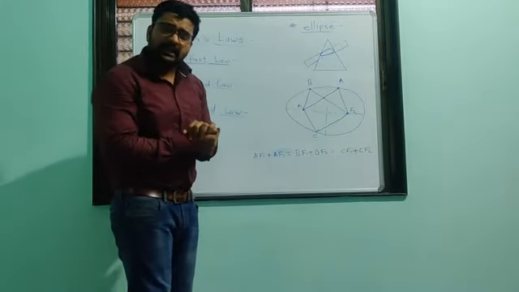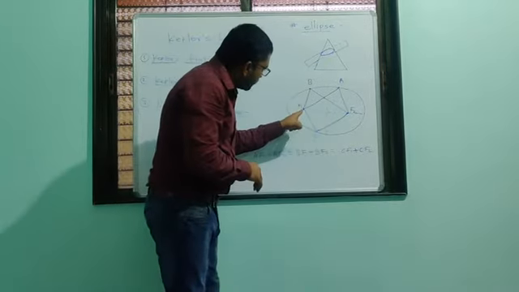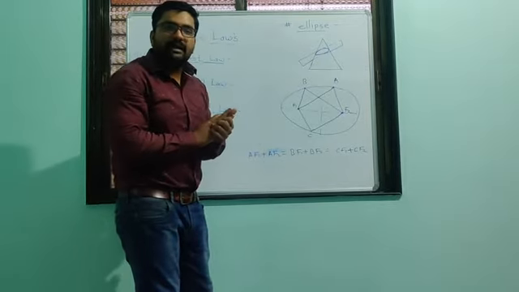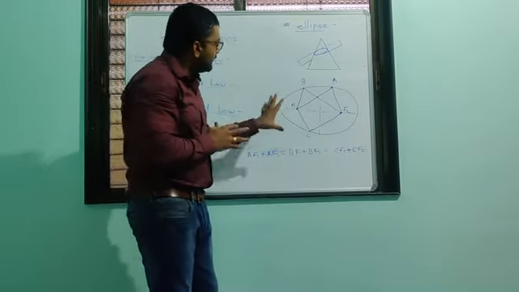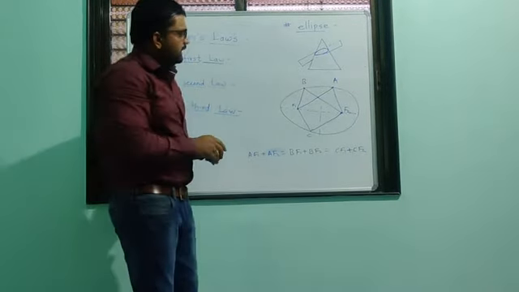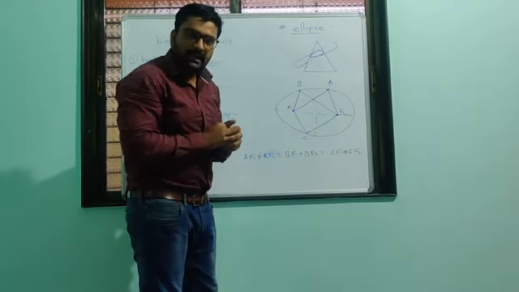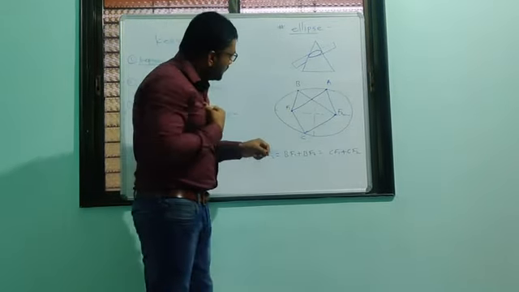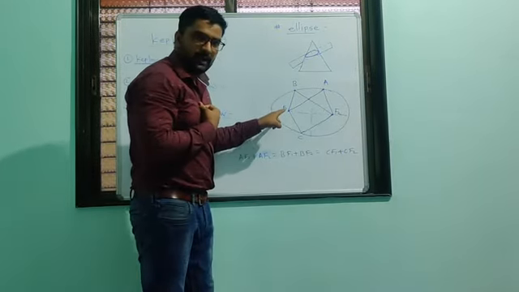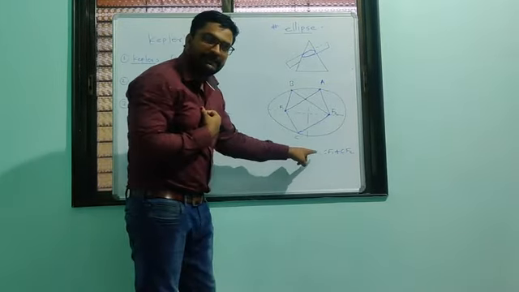Now this ellipse always has 2 focus points. This is the first focus point, F1, and this is F2. These are the 2 focus points of this ellipse. Another interesting thing is, if we take any point on the ellipse and measure its distances from both foci, the sum is always equal.